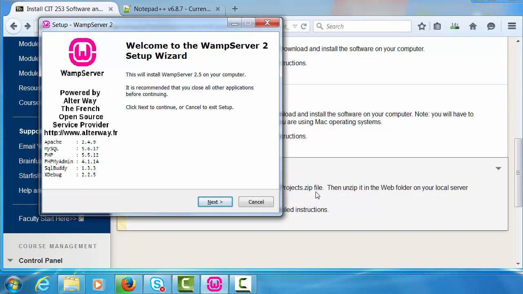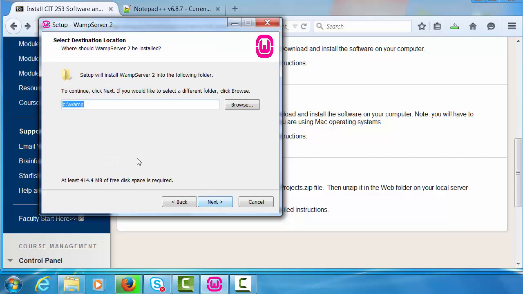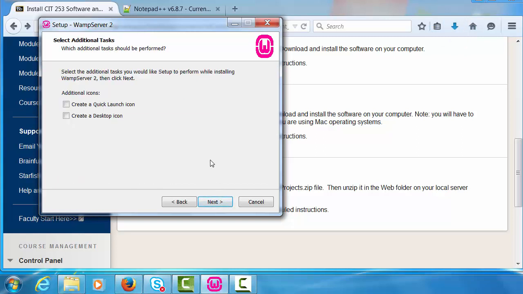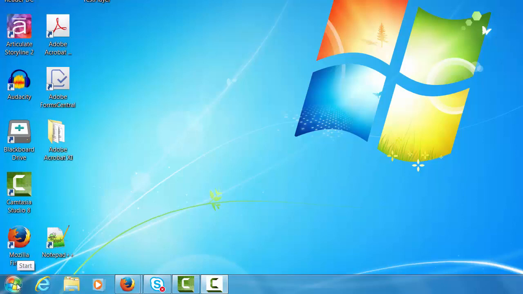Once you have the software downloaded, run the wizard. Be sure to accept the agreement. And by default it will install on the C drive. You can also create a desktop or a quick launch icon. And then click install.